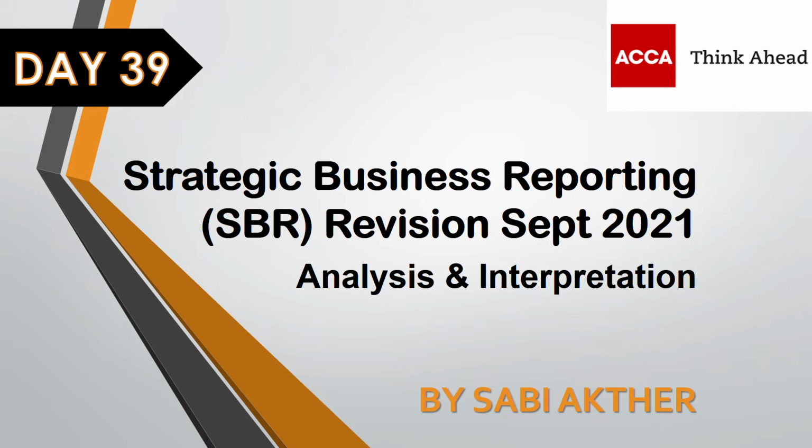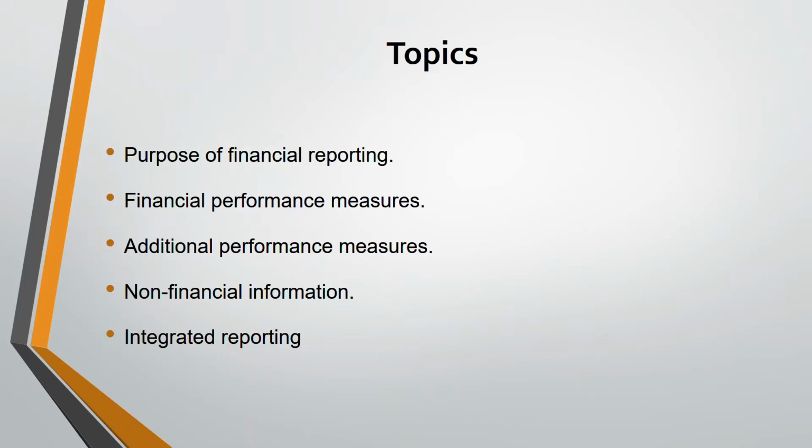So this topic is analysis and interpretation. Under this we have many areas to cover. Okay, so let's start. The topics that we are going to cover under analysis and interpretation, that means we are analyzing the performance of the company. For that, we need financial performance, non-financial performance, additional performance. Why we are making the financial reporting and integrated reporting.